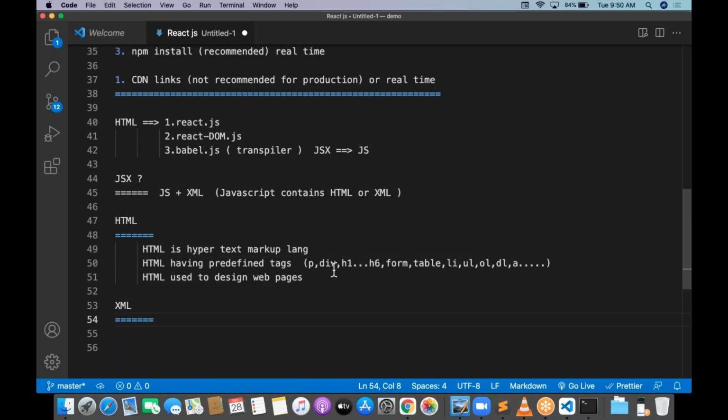But coming to XML, it is the same as HTML, or looks like HTML. Try to understand. XML looks like HTML, but XML is used to store and transport data between client and server.